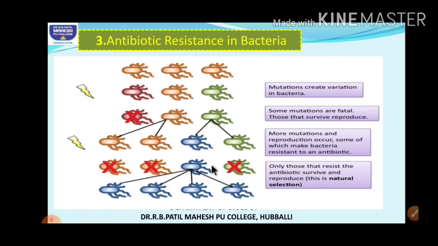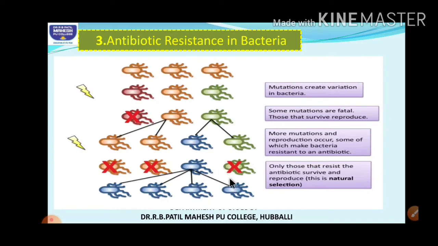Because these strains are resistant to antibiotics, right? So such resistant bacteria survive and multiply quickly as the competing bacteria have died. The other different strains have died now. They cannot compete with this mutant strain, right?